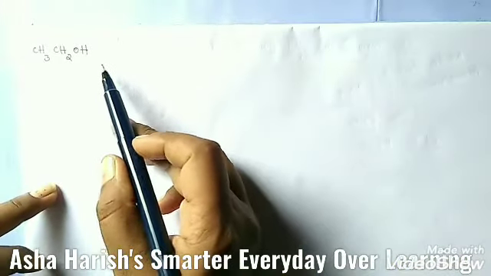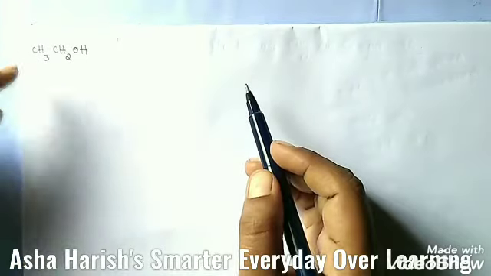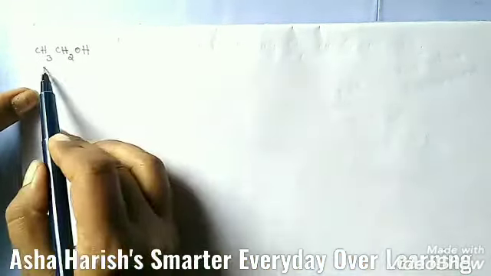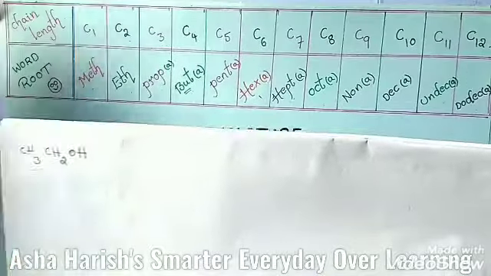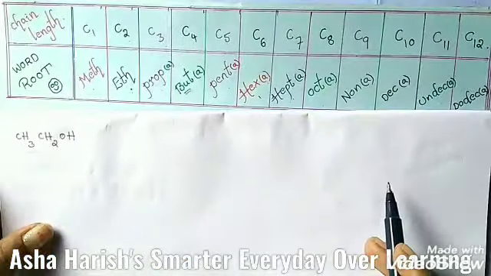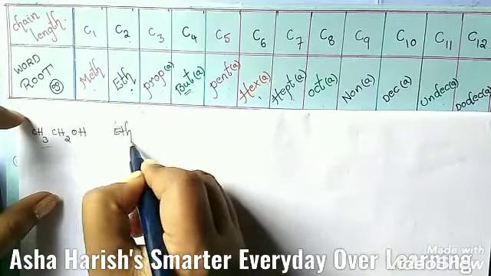You have the example here, CH3CH2OH. This is the organic compound, and students, basing upon this, first of all you need to find out the word root of this. Only 2 carbons are present here. Then 2 carbons means the word root is ETH. You should write here the word root ETH.